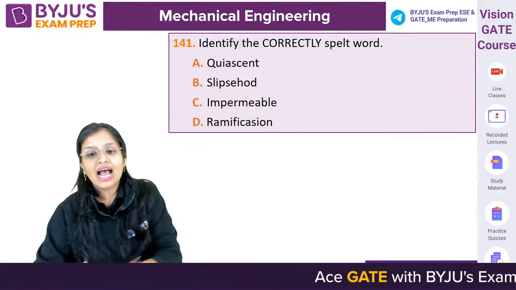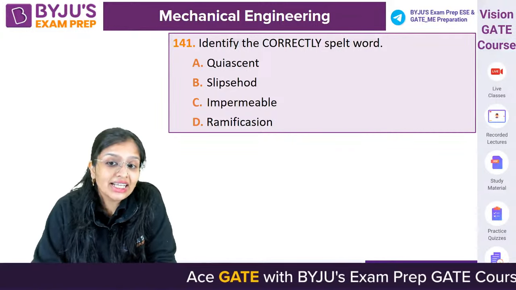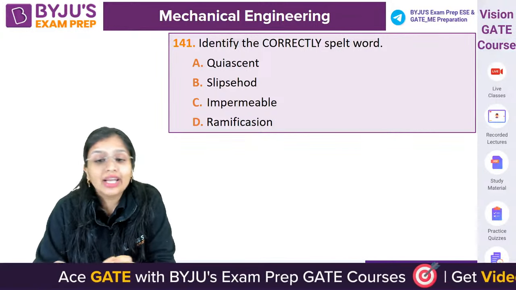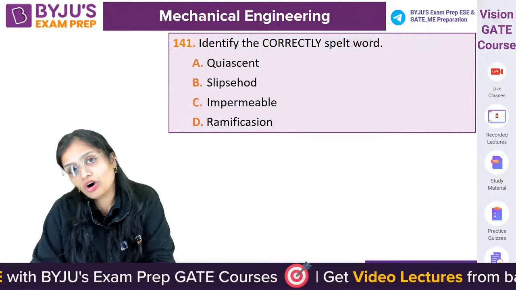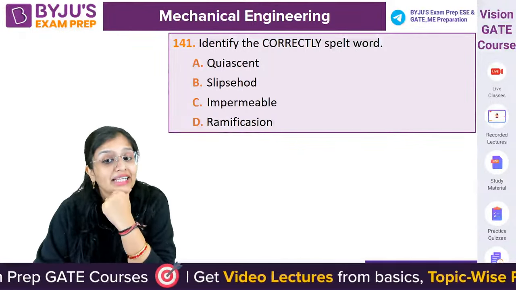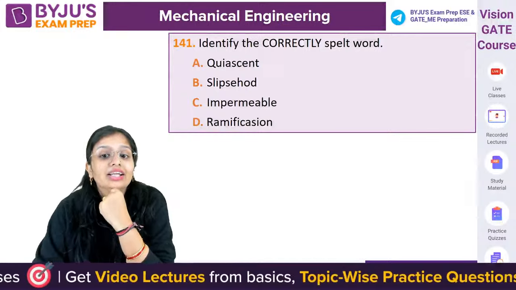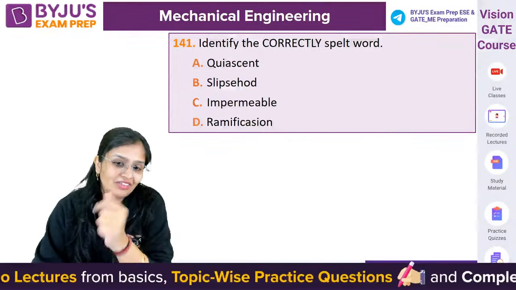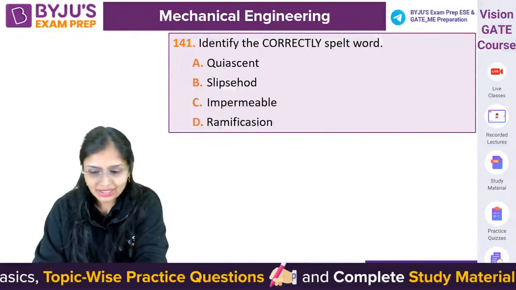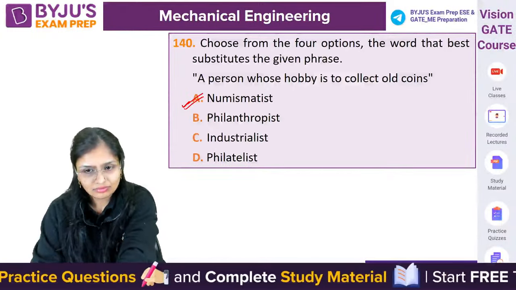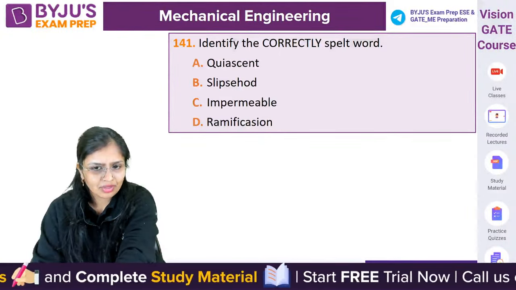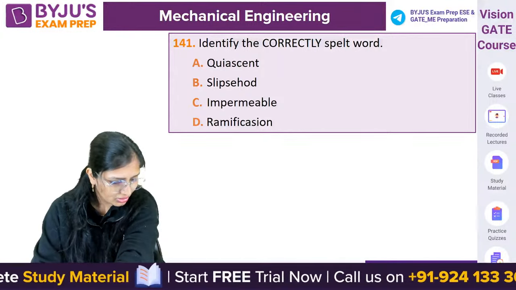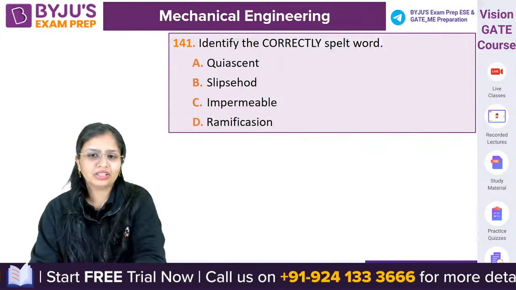Okay. Identify the correctly spelt word. Out of all these 4 options, there is one in which spelling is correct. Generally, if civil people were here, they would have quickly identified it. It will be A. Aniket, kindly write the question number, beta.